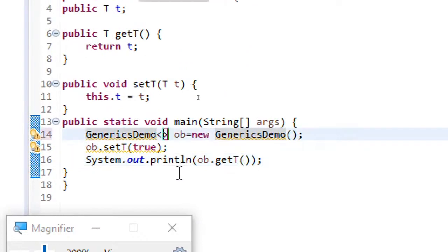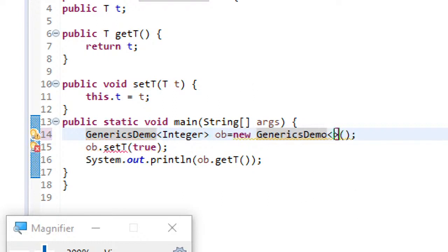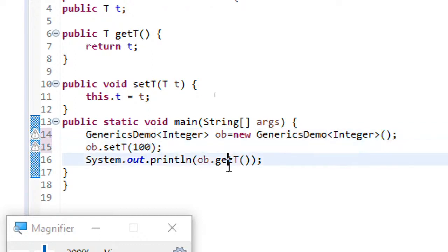Suppose I am specifying the type, you can see what it is saying. It is showing you an error. If I am specifying the type, you can see the error because you are specifying the type as Integer and you are trying to set the value to Boolean, which it will not permit. So if I specify only 100, then only it works.